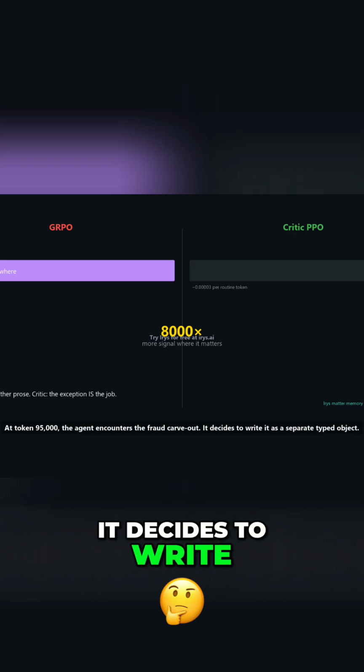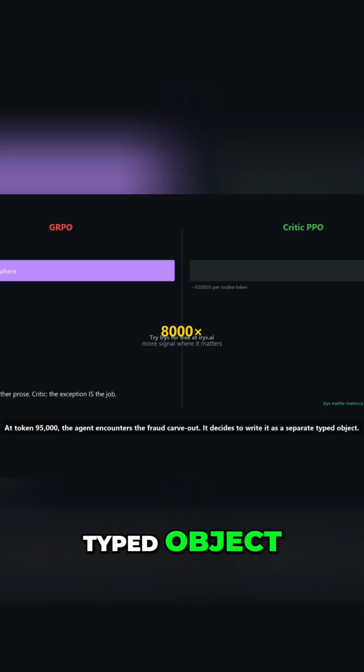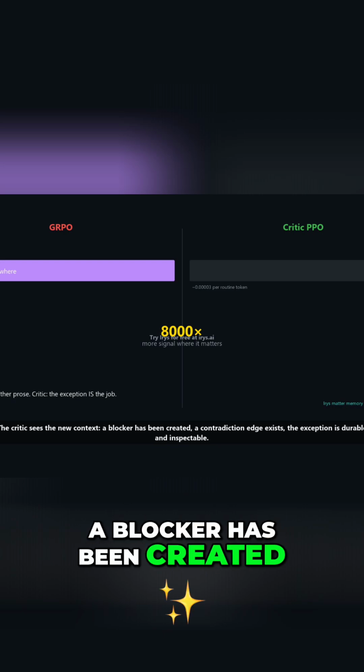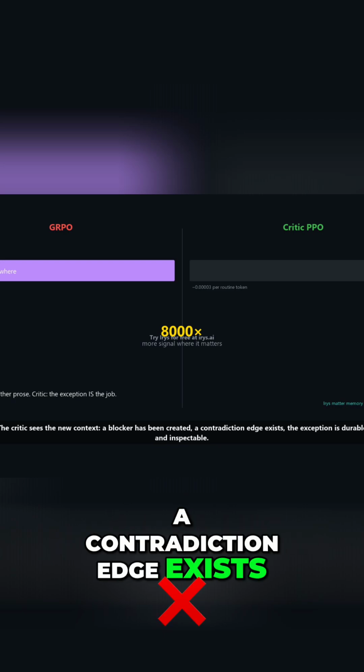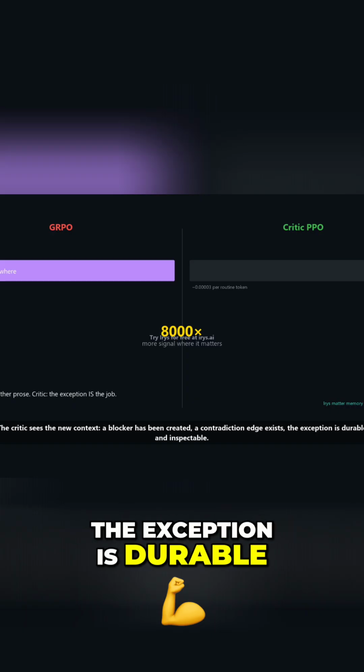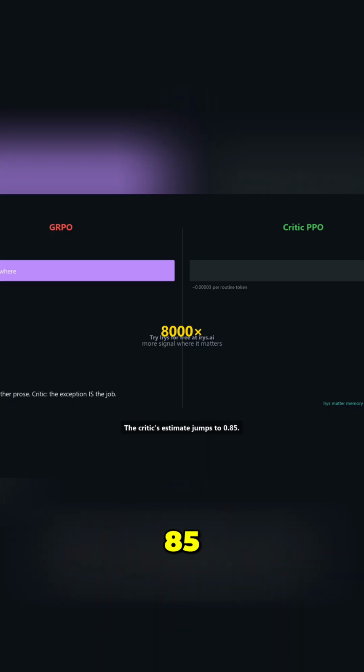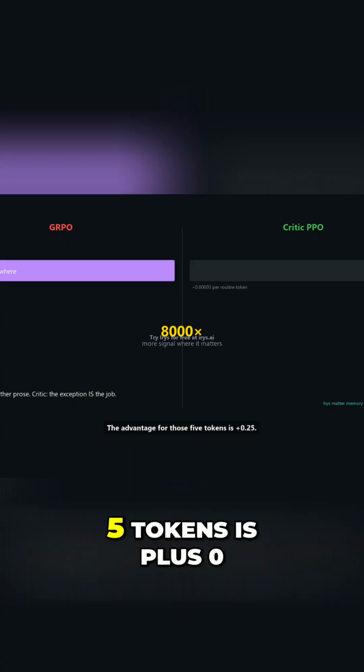At token 95,000, the agent encounters the fraud carve-out. It decides to write it as a separate typed object. The critic sees the new context. A blocker has been created. A contradiction edge exists. The exception is durable and inspectable. The critic's estimate jumps to 0.85. The advantage for those 5 tokens is plus 0.25.